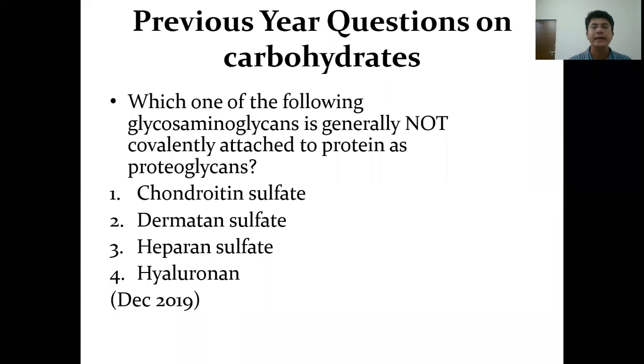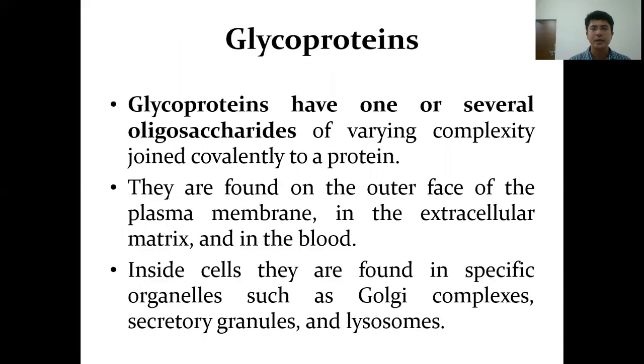So let us have a look at the previous year question. Which one of the following glycosaminoglycans is generally not covalently attached to protein as proteoglycans? So here hyaluronan is the one which is not covalently bound to the proteins, whereas the others are covalently bound to the protein. So the correct answer is hyaluronan.